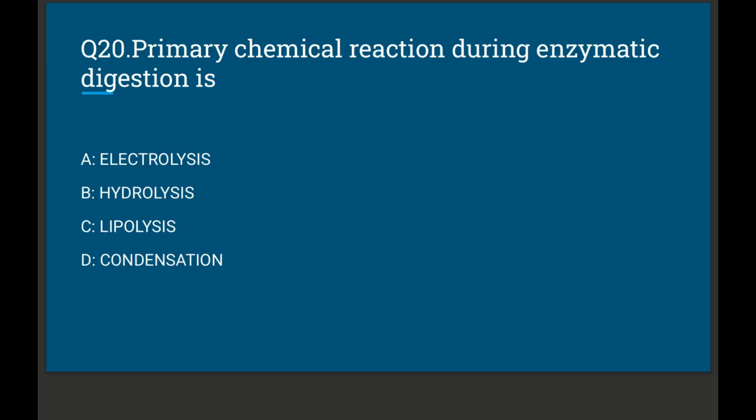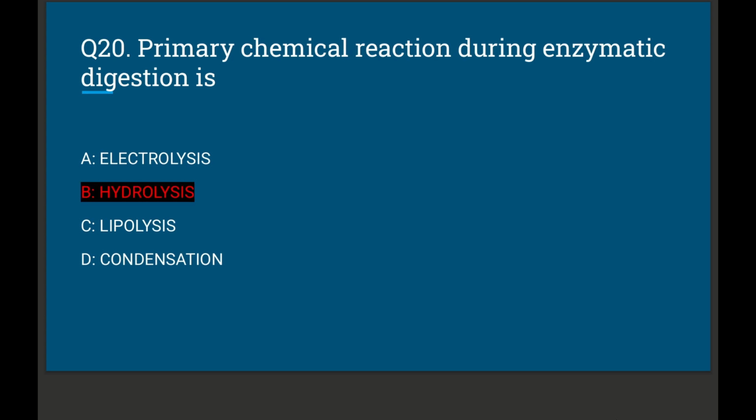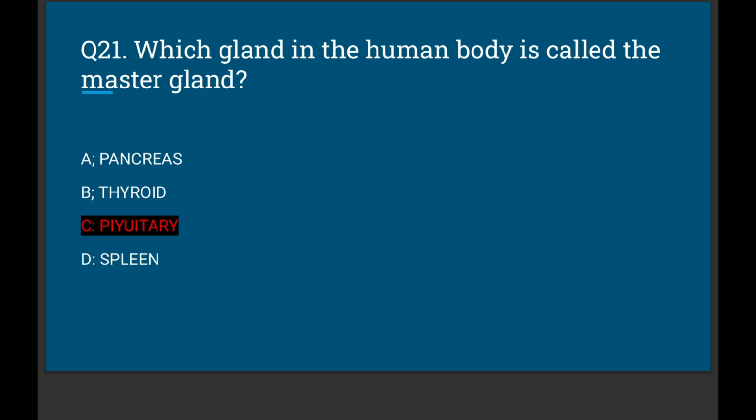Primary chemical reaction during enzymatic digestion is: A, electrolysis; B, hydrolysis; C, lipolysis; D, condensation. The correct option is option number B. It becomes hydrolysis.